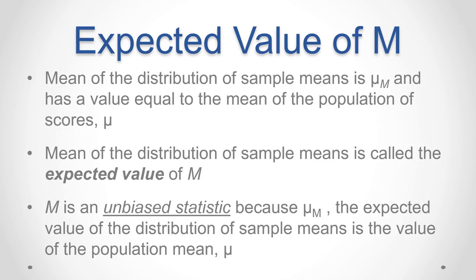The mean of the distribution of sample means always equals the mean of the population. Your textbook uses mu m for the mean of the sampling distribution, so mu m is equal to mu, or the mean of the sampling distribution is equal to the mean of the population. The mean of the distribution of sample means is called the expected value of M. M is an unbiased statistic because mu m, the expected value of the distribution of sample means, is the value of the population mean mu.